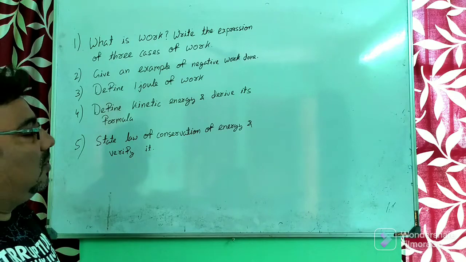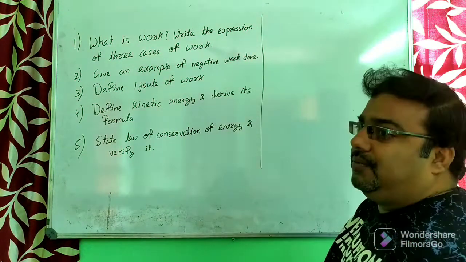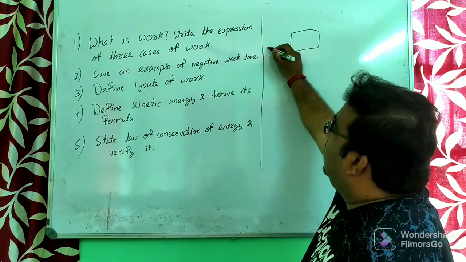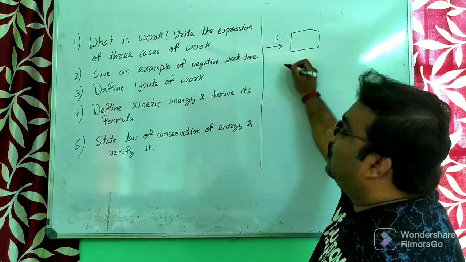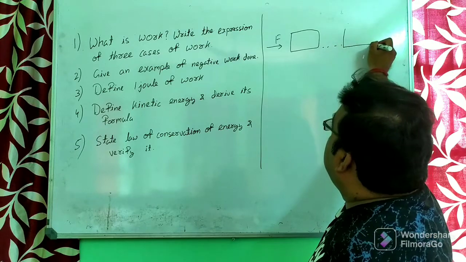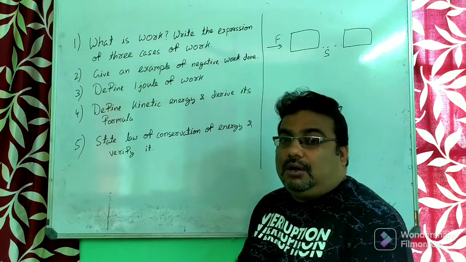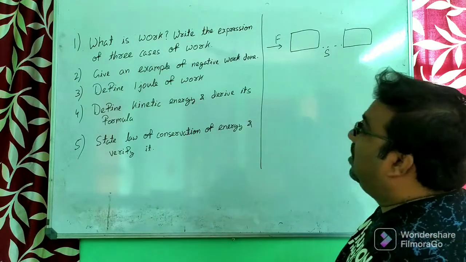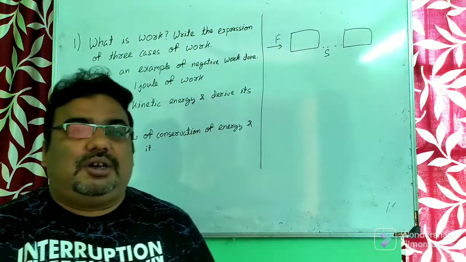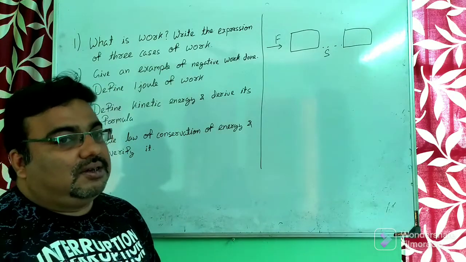First is, what is work? According to physics, if you apply a force on a body, and as a result of that force it is displaced, then work is said to be done. So work is said to be done when you apply a force on a body, and if the body is displaced from its position or comes in motion, then we can say that work is done.